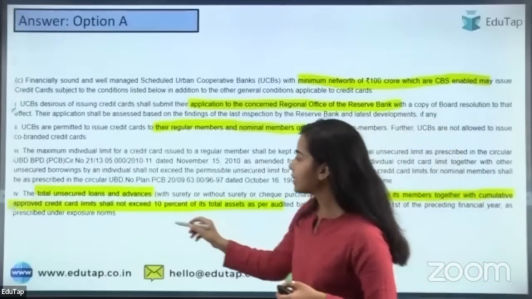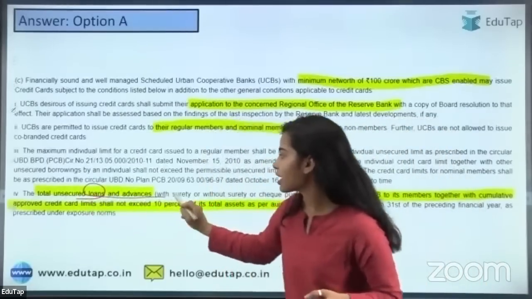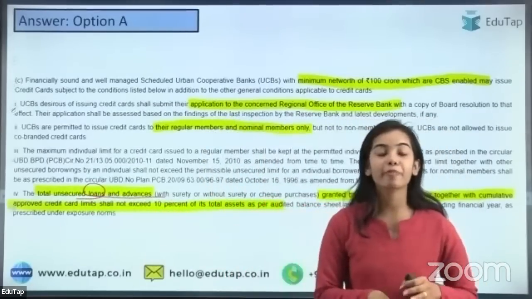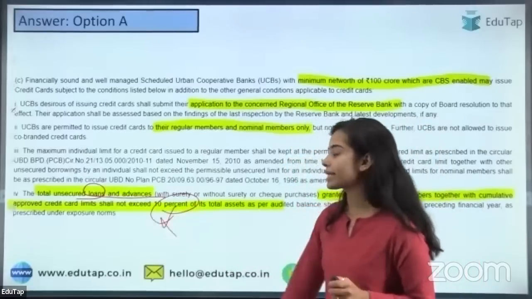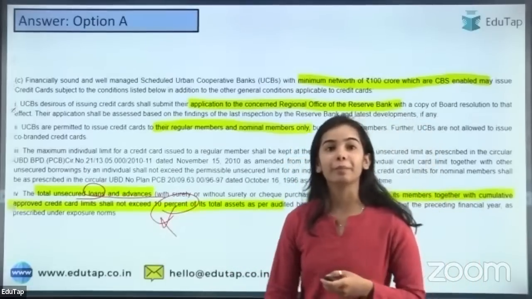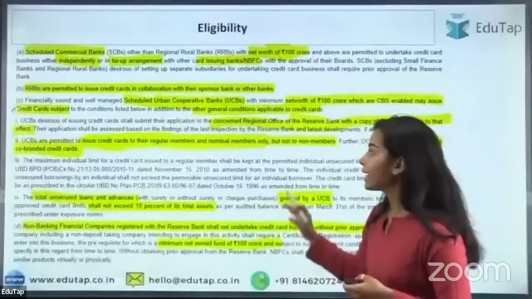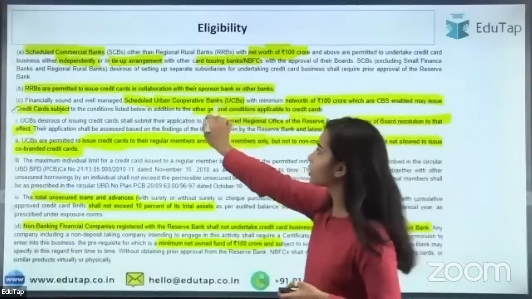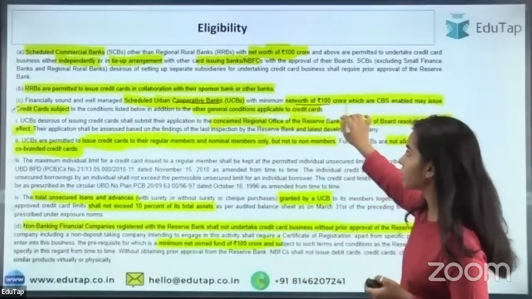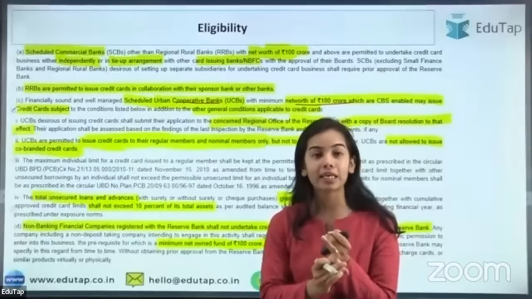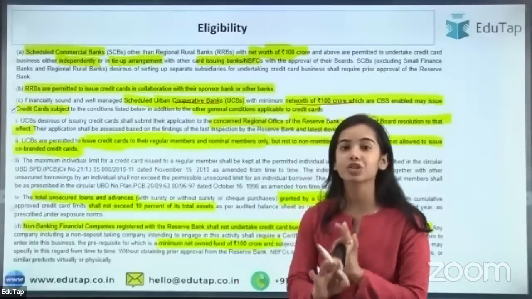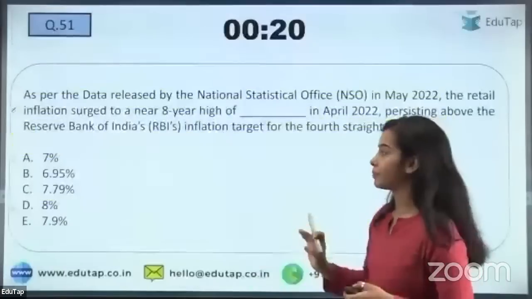So here you can see that the total unsecured loans and advances that can be given by the urban cooperative banks, including the credit card limit also, is 10%. It cannot exceed the 10% limit. Okay. So here the eligibility criteria is there for the urban cooperative bank also. The eligibility criteria is a minimum net worth of 100 crore, but they should have the core banking solution. They should be a financially well-run institution.